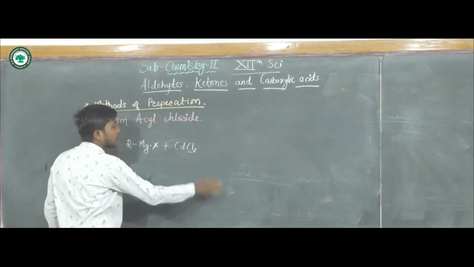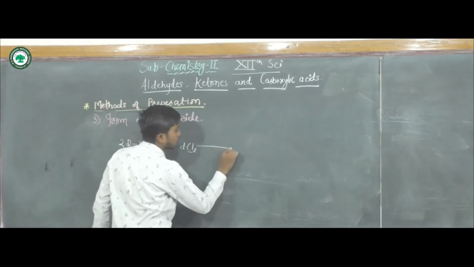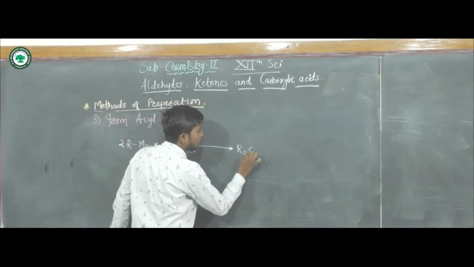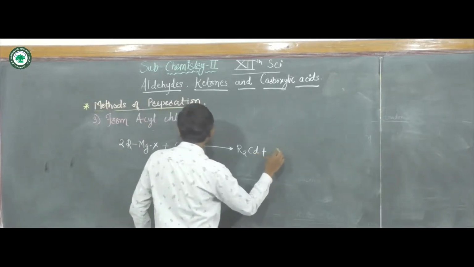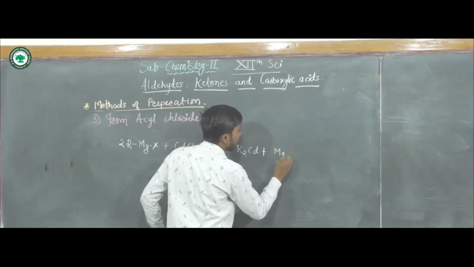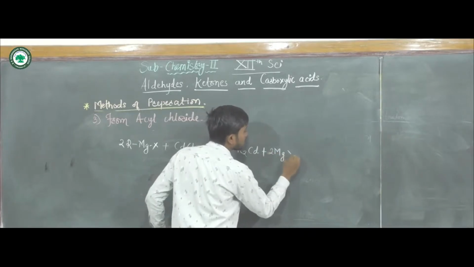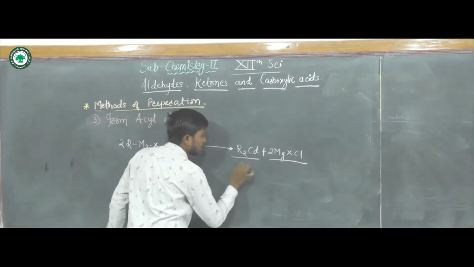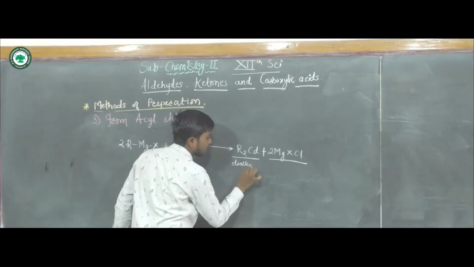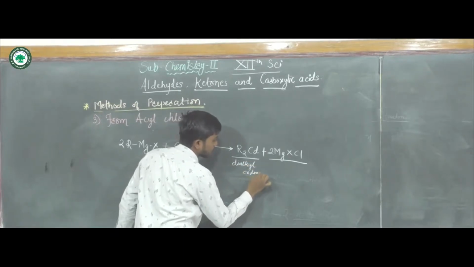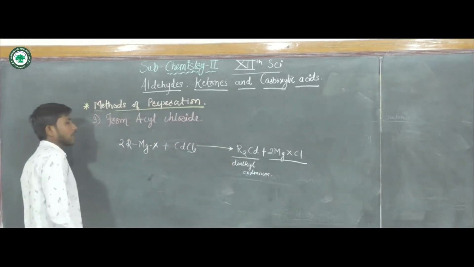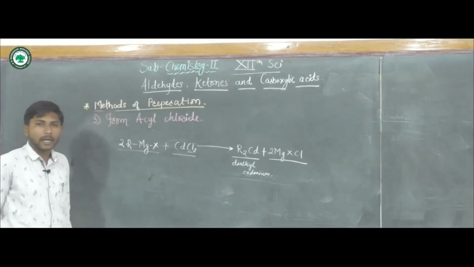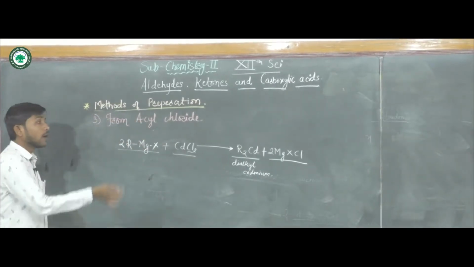Here we have to replace 2 chlorines, so we use 2 molecules of Grignard's reagent. The product is R2Cd, this is dialkyl cadmium. How can we prepare dialkyl cadmium? By the reaction of Grignard's reagent with cadmium chloride, for the preparation of ketones from acyl chloride.